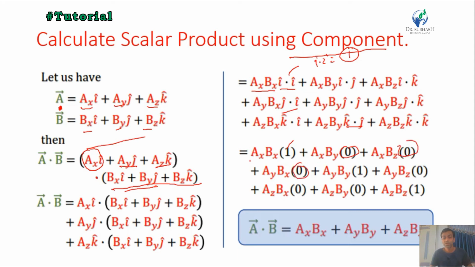So we get this and this only in the final answer.